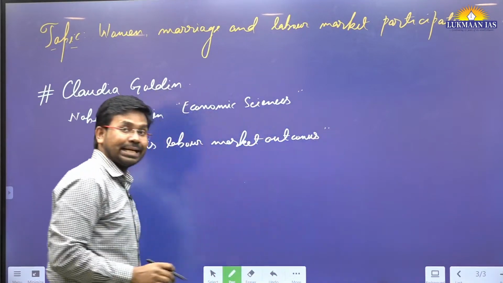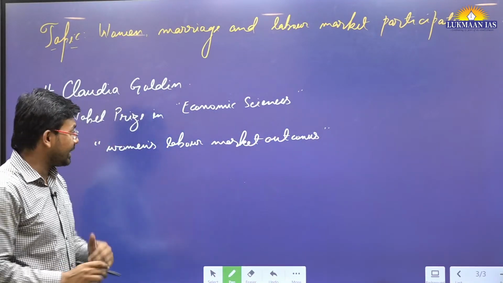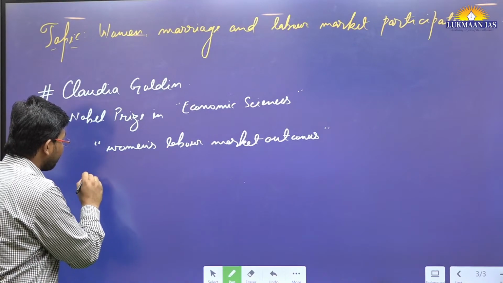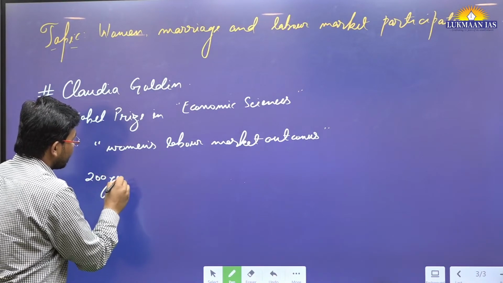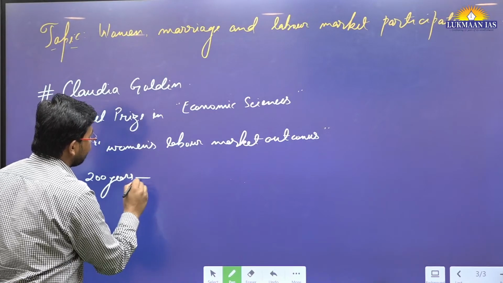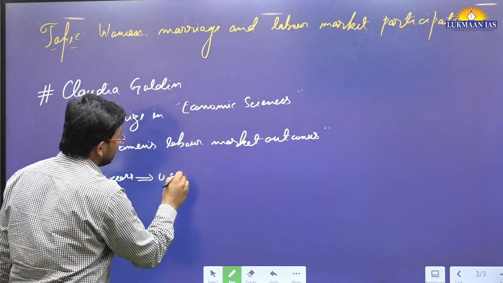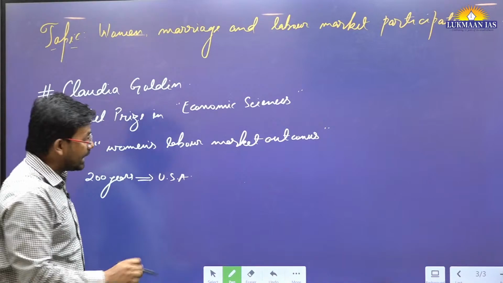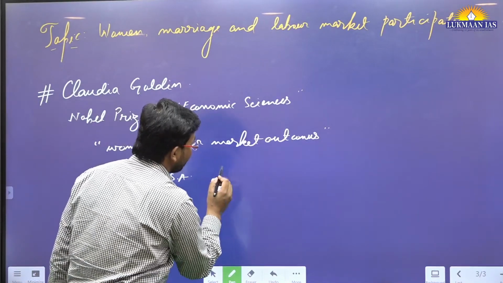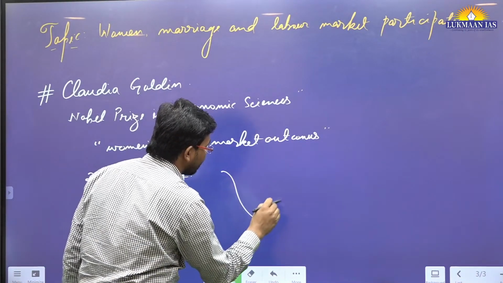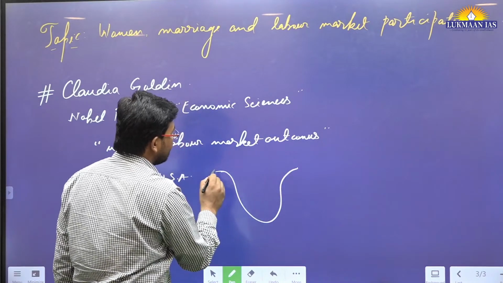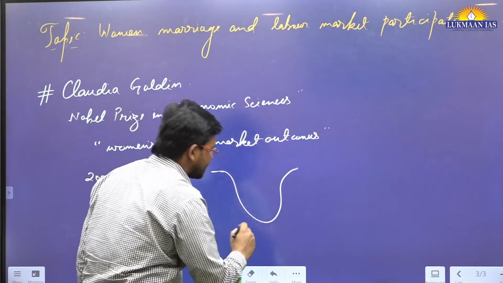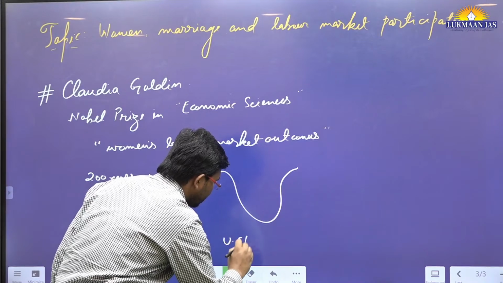And what study did she do? She has studied the past 200 years record of participation of women in the United States of America. And she has come up with a curve. This is known as U-shaped curve, a curve like this. She has created a graph. This graph is known as U-shaped